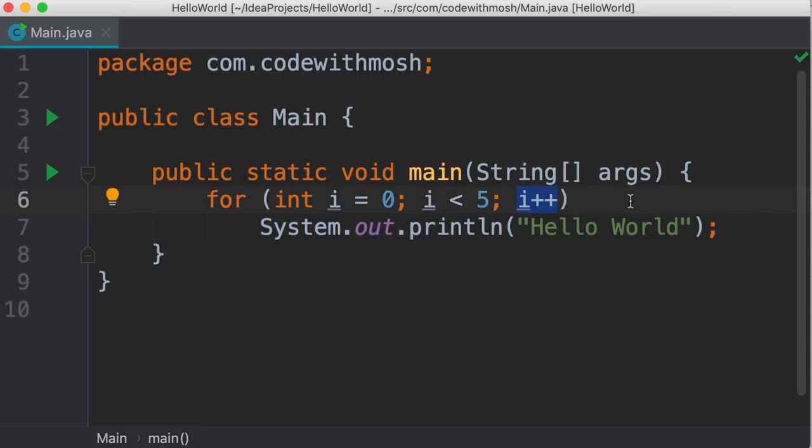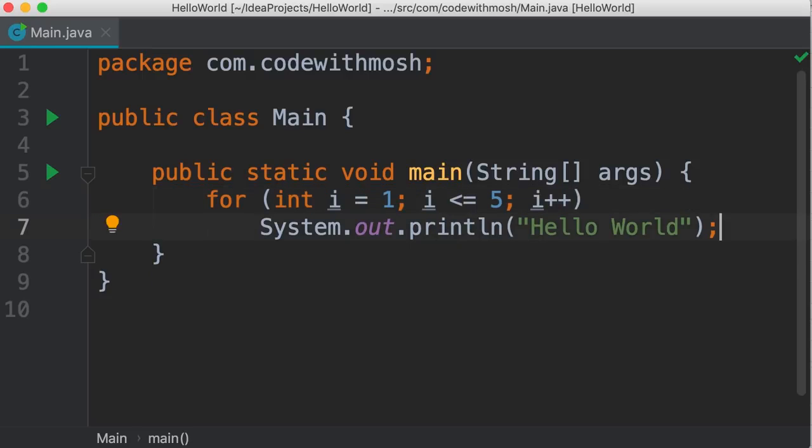Now we are at the beginning of the second iteration. Once again, this condition is evaluated. Is 1 less than 5? Obviously it is. So once again, the body of this loop gets executed. Now, fast forward. At the end of the 5th iteration, i will become 5. 5 is not less than 5, so the loop condition will be false and control moves outside of this for loop. Now here's one thing you need to remember. If you want to execute something 5 times, you can initialize your loop counter to 0 and use the less than operator here. Another way is to initialize this to 1 and then use the less than or equal to operator here.